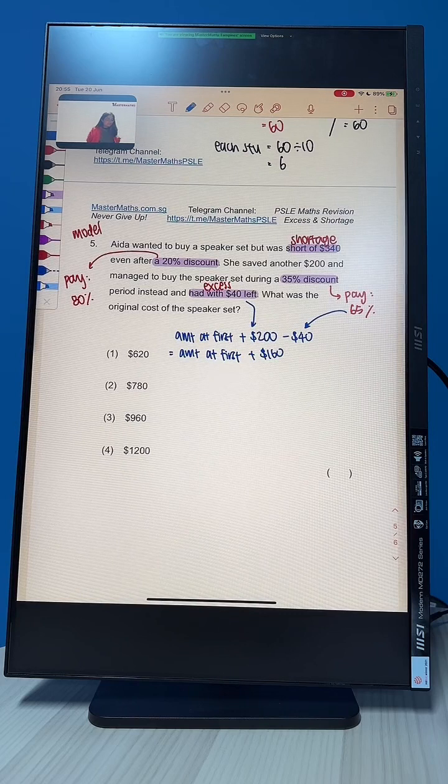Got it? Somebody in the comments said Ida is broke. Okay, but she's quite hardworking, right? She goes and saves and saves and saves to be able to buy more. Okay, so far can understand? So far so good. Okay, I'm gonna continue. Bear with me, I'm gonna continue.